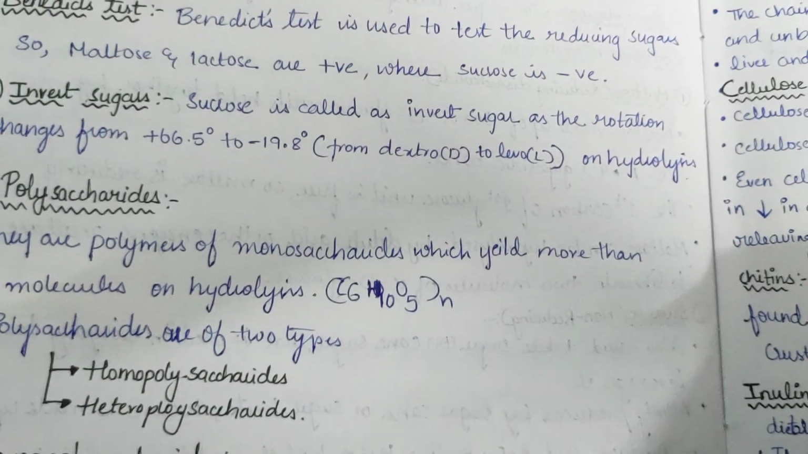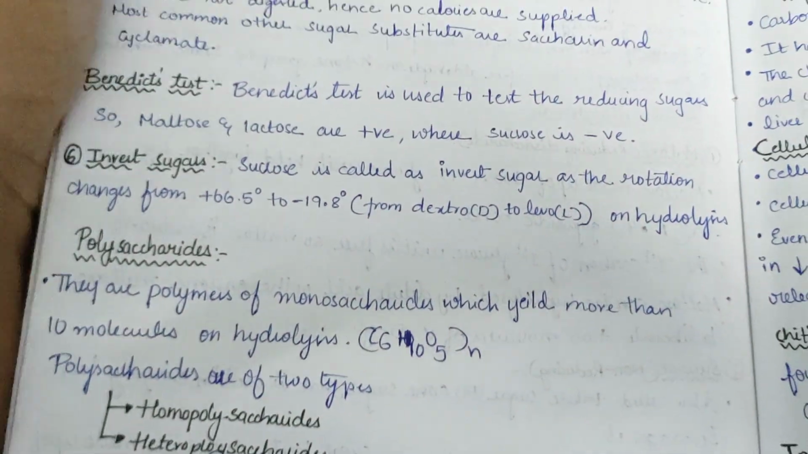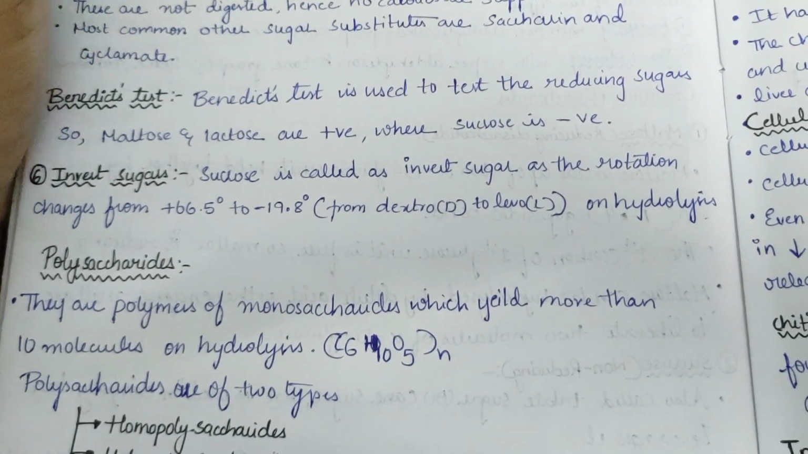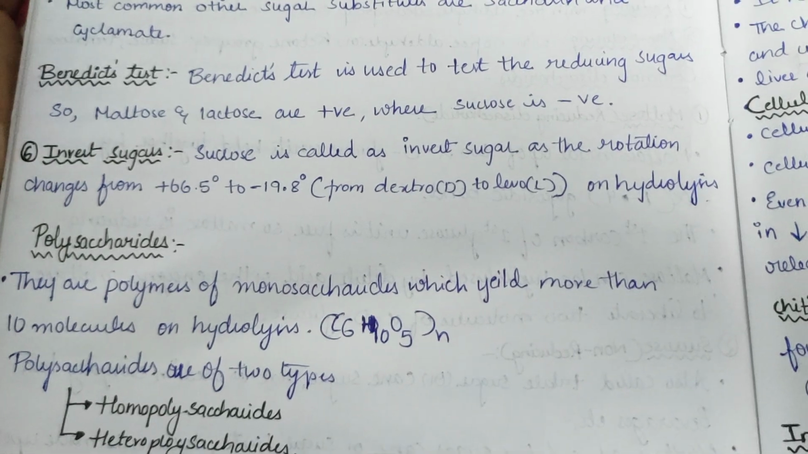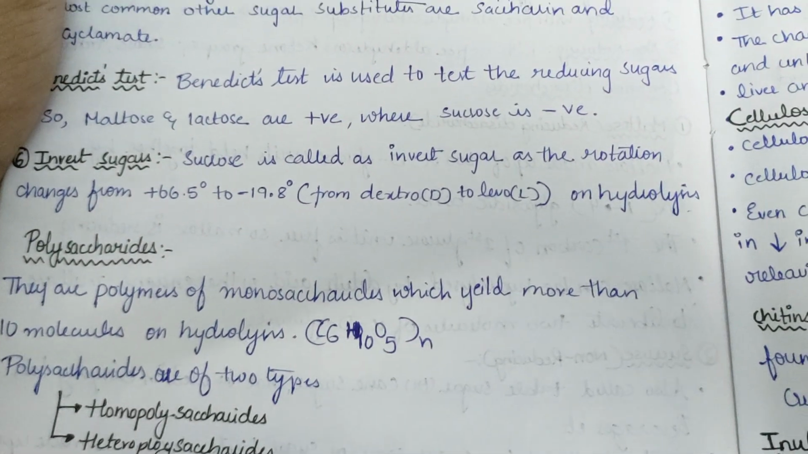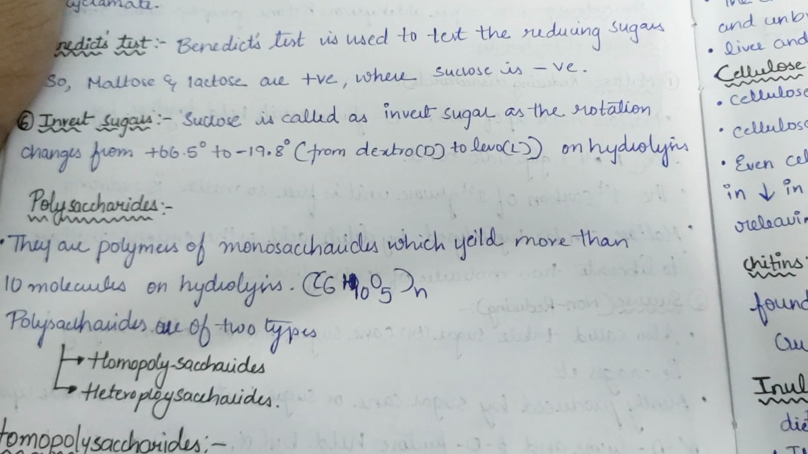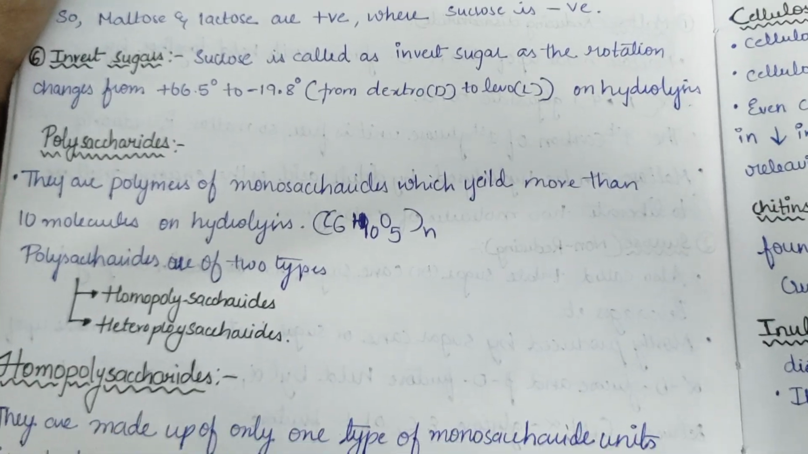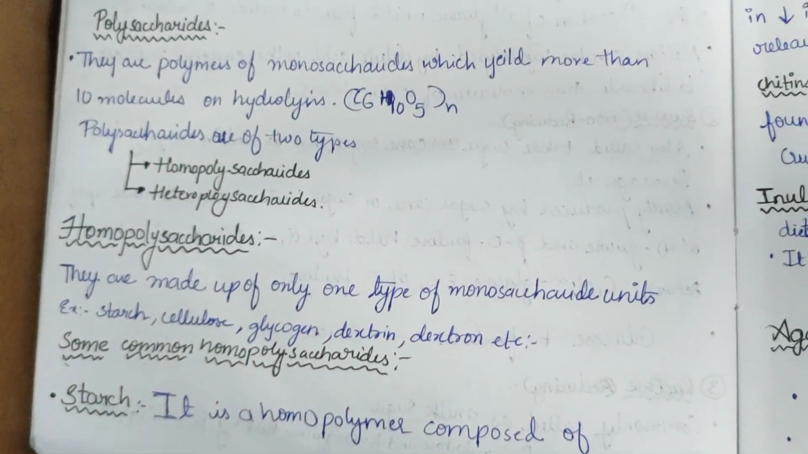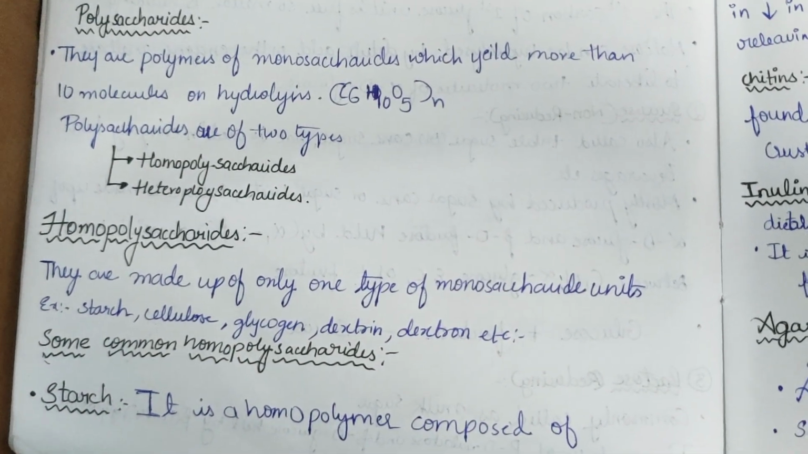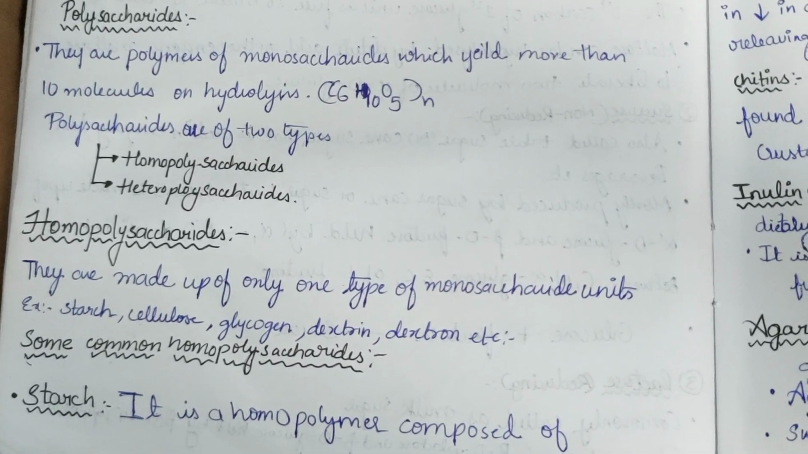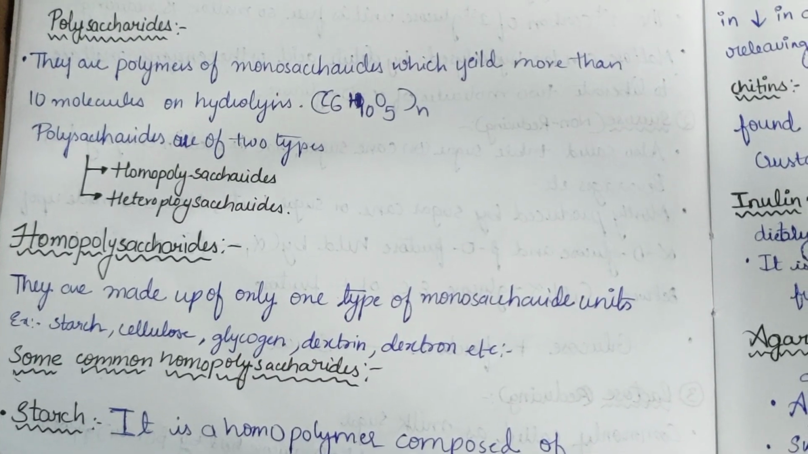Now polysaccharides. Polysaccharides are polymers of monosaccharides which yield more than 10 molecules on hydrolysis, for example C6H10O5. Polysaccharides are of two types: homopolysaccharides and heteropolysaccharides. Homopolysaccharides are made up of only one type of monosaccharide unit, like starch, cellulose, glycogen, dextrin, dextran, etc.